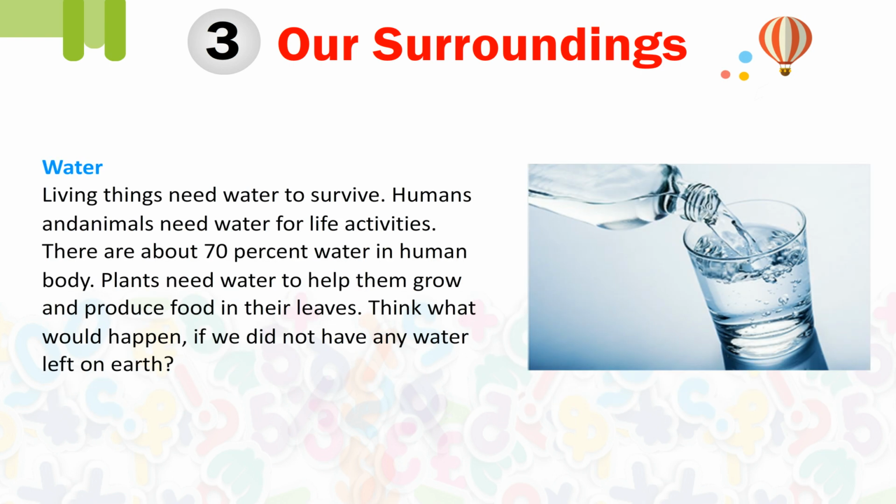Water. Living things need water to survive. Humans and animals need water for life activities. There is about 70% water in the human body. Plants need water to help them grow and produce food in their leaves. Think what would happen if we did not have any water left on earth.